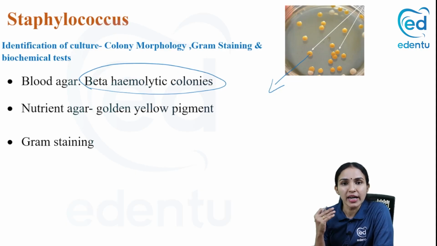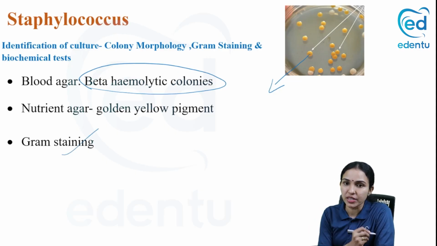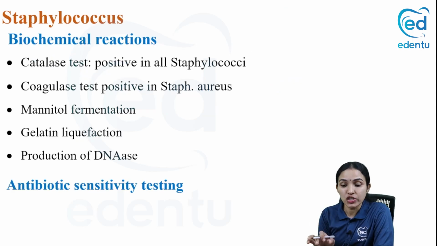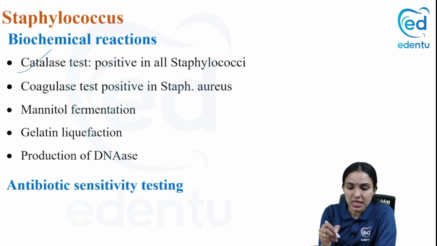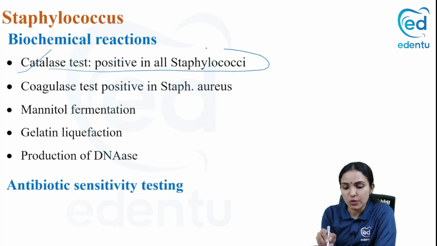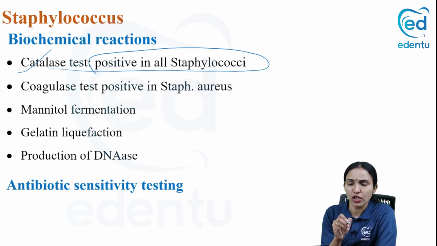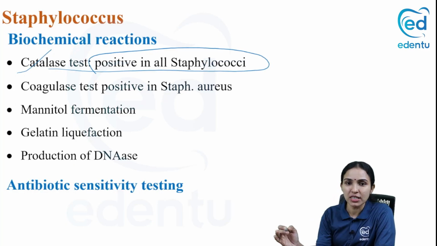And how will you identify these colonies and confirm it is Staphylococcus aureus? Again, you can do a gram staining test. And additionally, you can do some other tests. What other test will we do? You do a catalase test. Remember, catalase test is positive in all Staphylococci, not just aureus. If catalase test is negative, you have to put that under streptococci. So this is catalase positive.